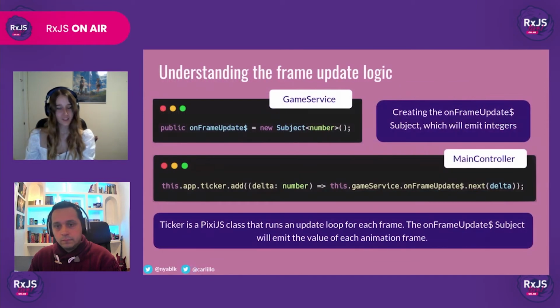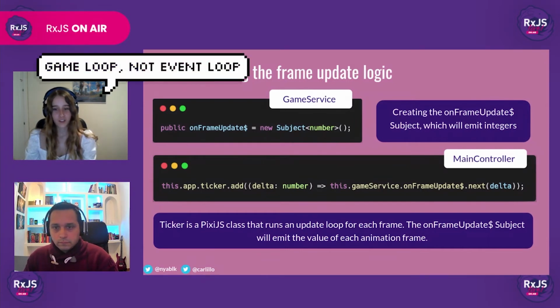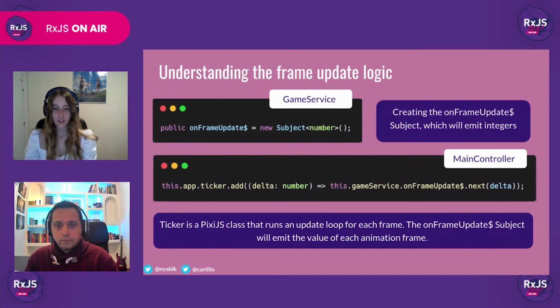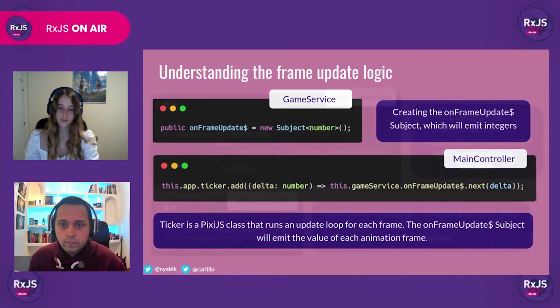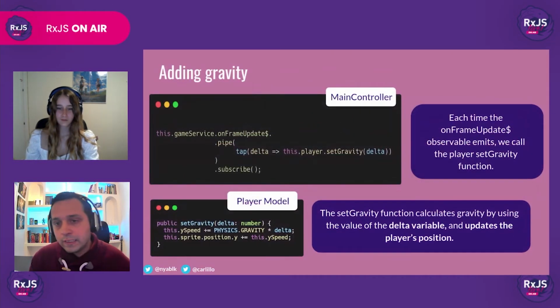So now it's time for us to implement our own game loop. We have a ticker class that Pixi provides us with, which is basically going to run the event loop for us. All that we need to do is attach a handler, which in our case, since we're using RxJS, we're basically going to next the numeric values that are emitted by the ticker to the onFrameUpdate subject that we've created in our game service.